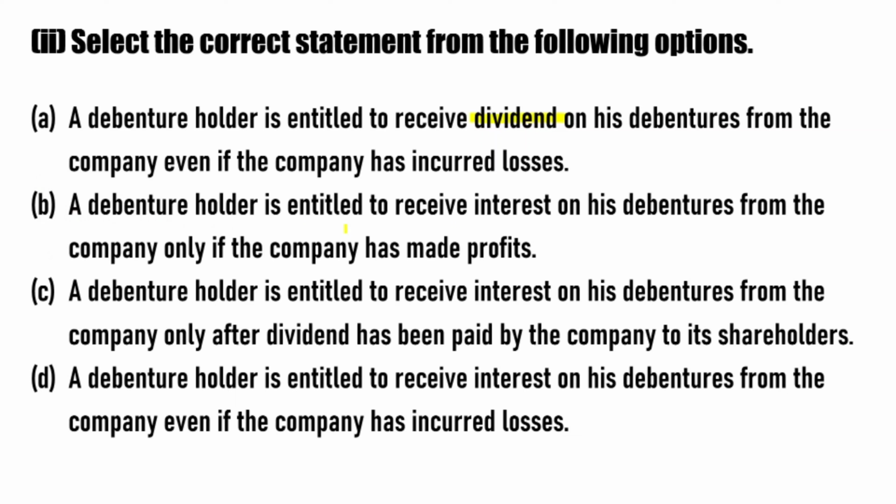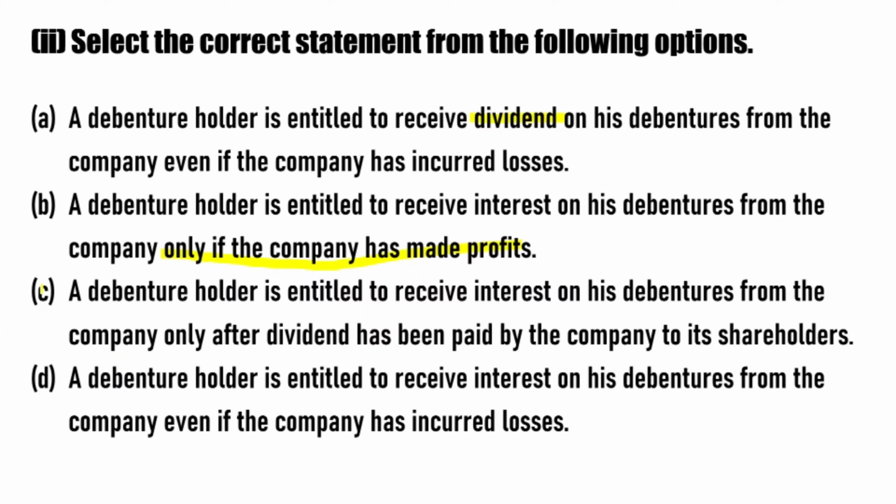Next is: a debenture holder is entitled to receive interest on his debentures from the company only if the company has made profits. So here debenture holders are getting interest, but what's wrong in this is "only if the company has made profits". The rule is that debenture holders get the interest even if the company has incurred losses.